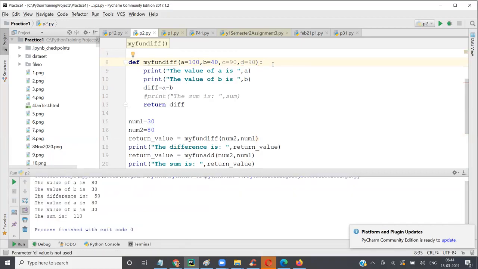I cannot have something like this, because here I'm giving a default, but here I'm not giving a default. So default values have to be from right to left, right? So this is fine. A is fine, because if I provide one value, it will go to A, and the other three will have values. But you cannot have default values on the left and a required value on the right. That will give an error.